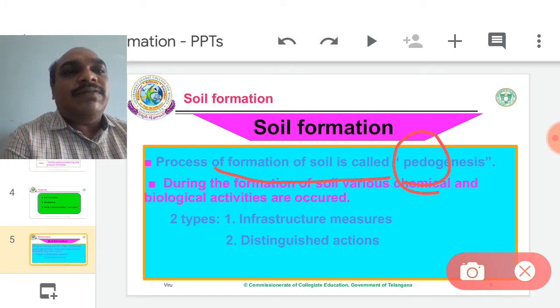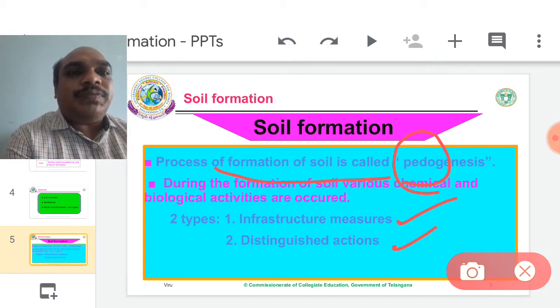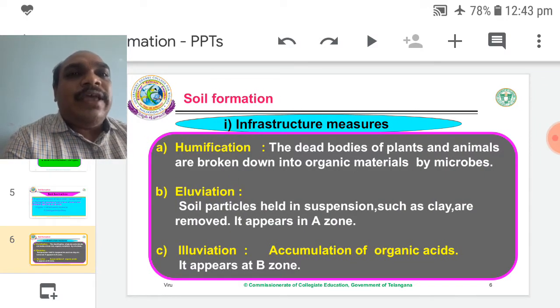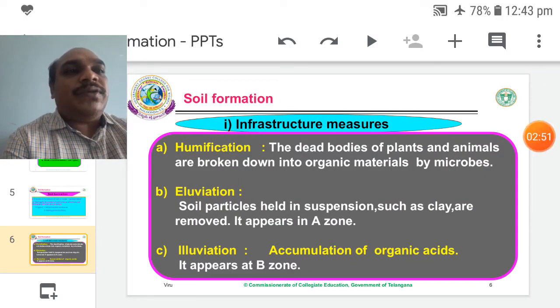During the formation of soil, various chemical and biological activities occur. So soil formation is divided into two types: infrastructure measures and distinguished actions. Let us take the first one, infrastructure measures.